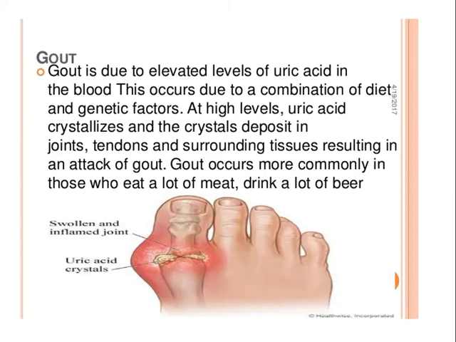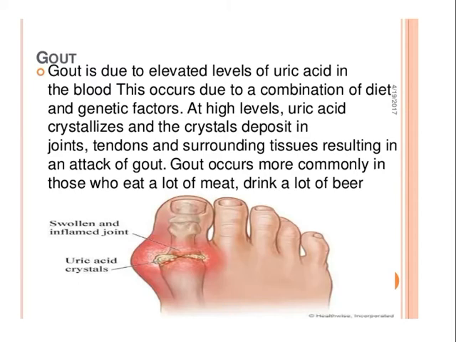But sometimes when there is elevated level of uric acid in the blood, there is a tendency for it to accumulate. It will crystallize and the crystals get deposited in the joints, tendons and surrounding tissues. And this condition is called gout. This occurs due to a combination of dietary as well as genetic factors, but it is basically the accumulation of uric acid crystals in our joints, tendons, etc. So this is very much related to our lifestyle, the type of diet we have, and also certain genetic factors.